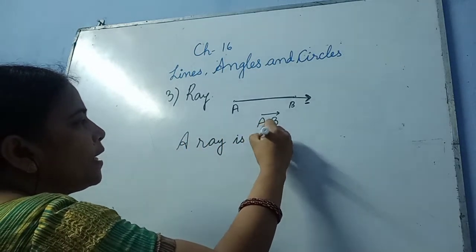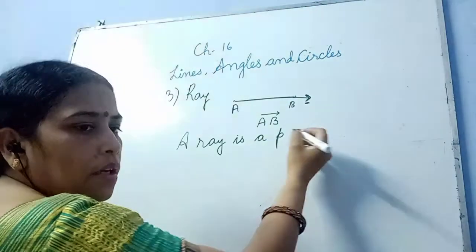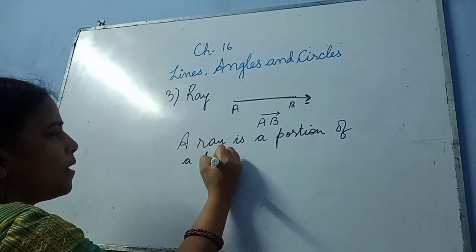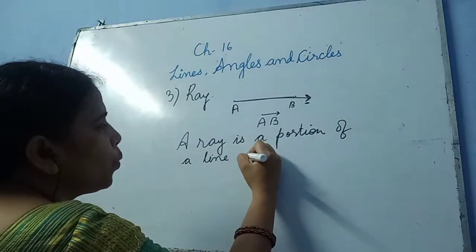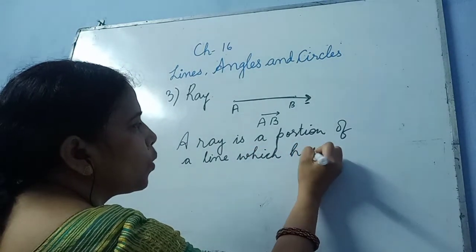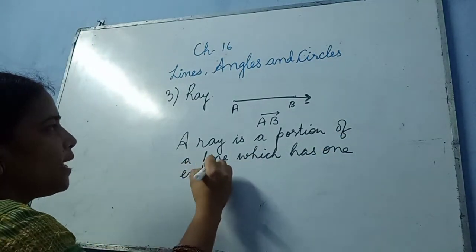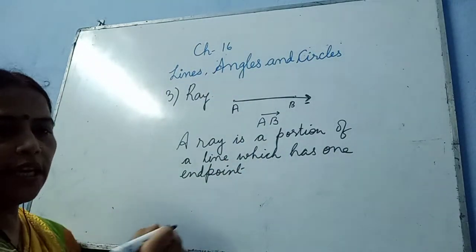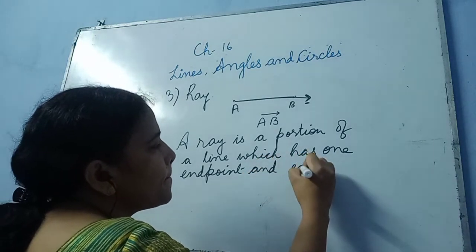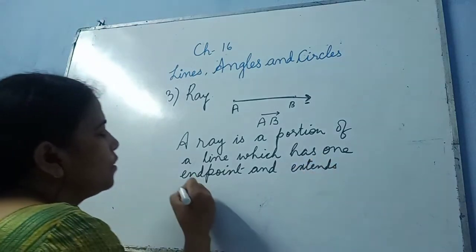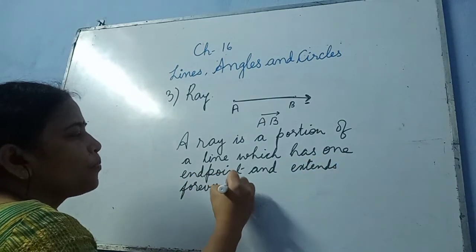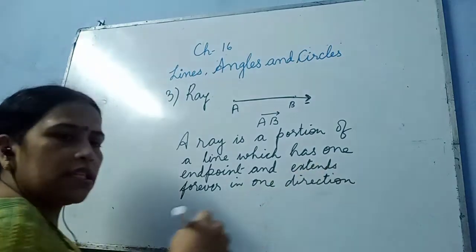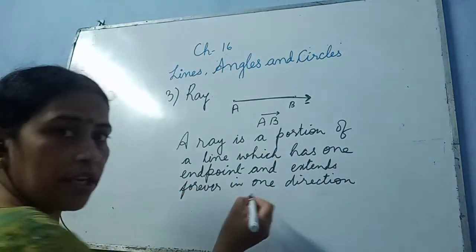What we have learned is that a ray is a portion of a line which has one endpoint. Here, children, this is called the endpoint, understood? It has one endpoint and extends further, extends forever in one direction, and has no ending point.